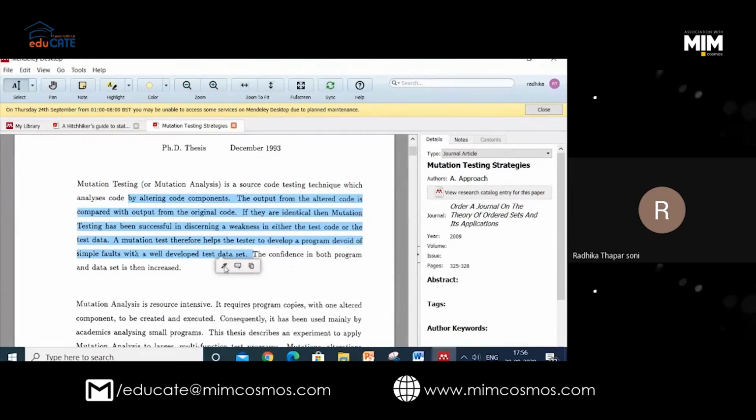Okay, can you see these 3 buttons? Yes, ma'am. Highlight this text. First of all, I will change it. Highlight it. Done. First step. Again.